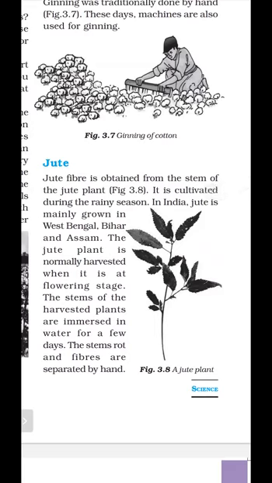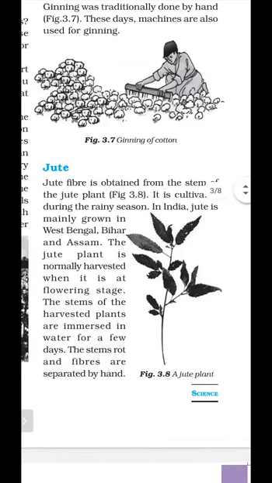We take the jute plant and its stem, and this stem is immersed in water for a few days. Then the fibers of jute are separated by hand. Jute fiber is obtained from the jute plant, and it is grown in the rainy season, mainly in West Bengal, Bihar and Assam.